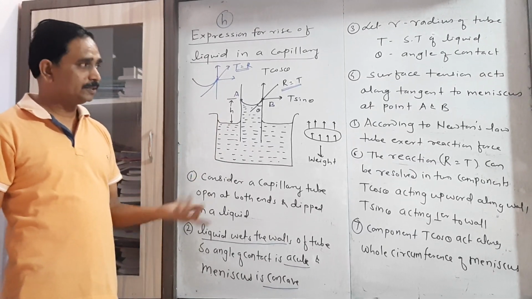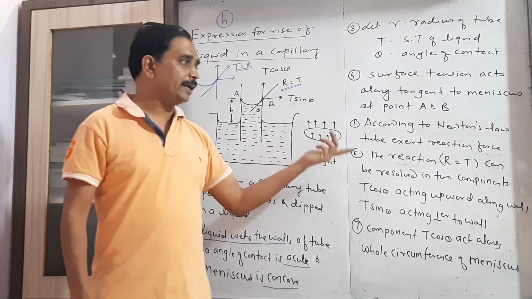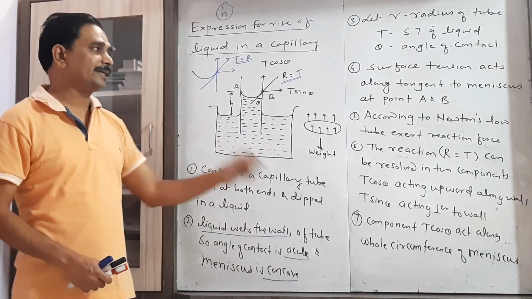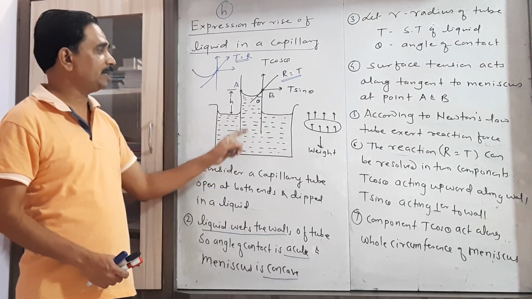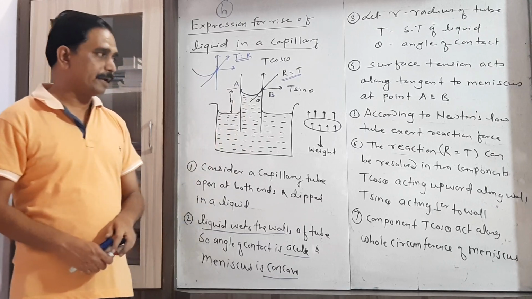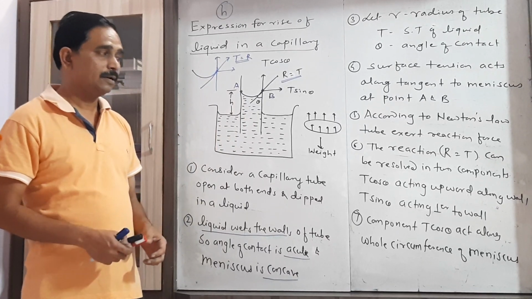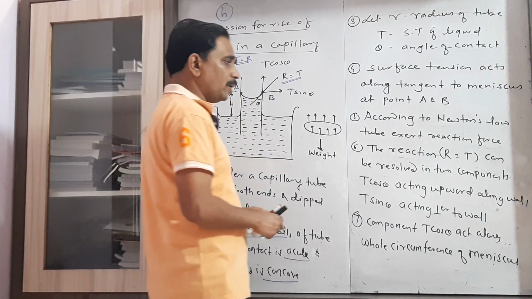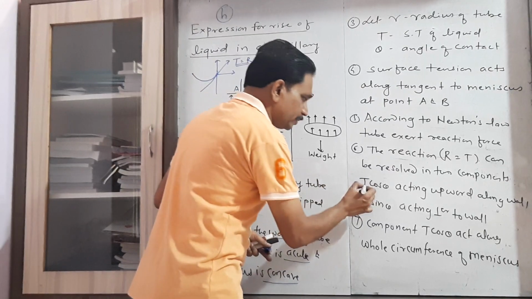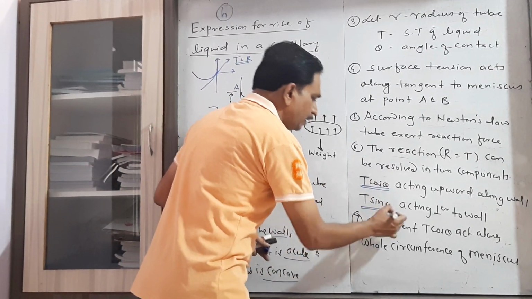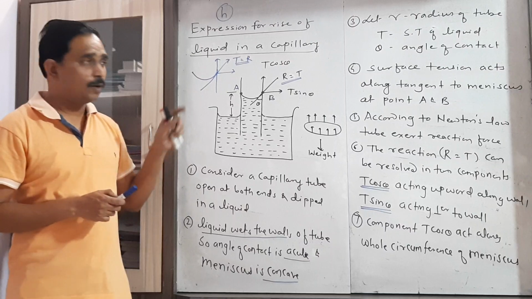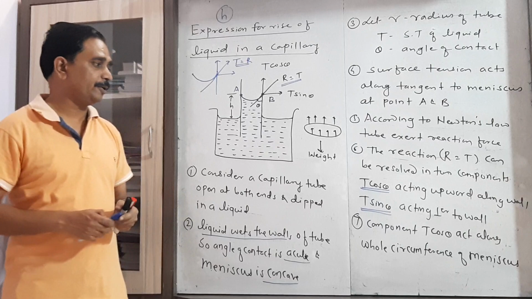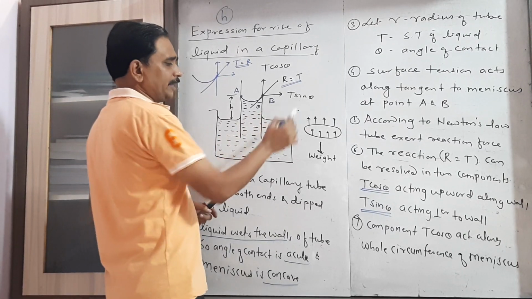Now according to Newton's third law, to every action there is an equal and opposite reaction. So here is the reaction force exerted by the tube on the liquid. As it is in an inclined direction, it is resolved into two components, T cos theta and T sin theta. How does T cos theta act? Vertically upward and along the wall of the tube. And how does T sin theta act?